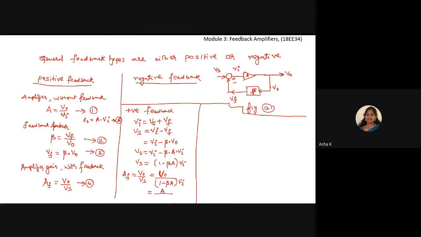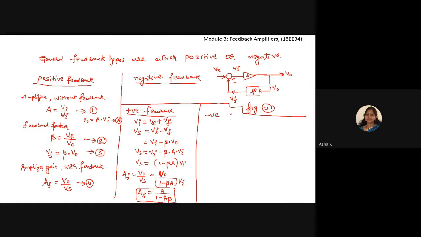So hence A divided by 1 minus A beta is the gain with the feedback. This is the equation for gain with the feedback. This is for the positive feedback amplifier circuit.